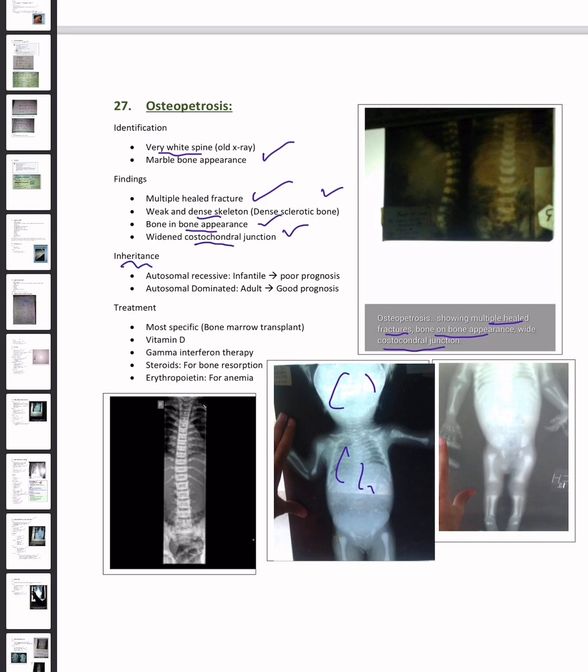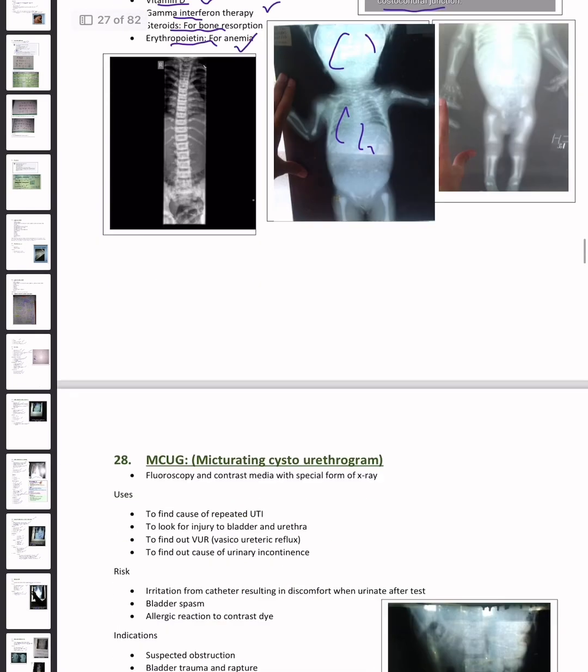What is the inheritance pattern? It is autosomal recessive, infantile, poor prognosis. If it is autosomal dominant, then it is in adults and good prognosis. Okay, what are the treatment options? Most specific treatment is bone marrow transplant. Vitamin D can be given, gamma interferon therapy, steroids for bone resorption, erythropoietin for anemia.